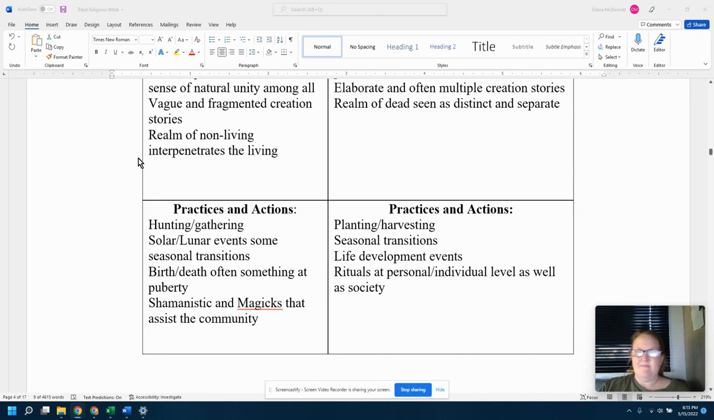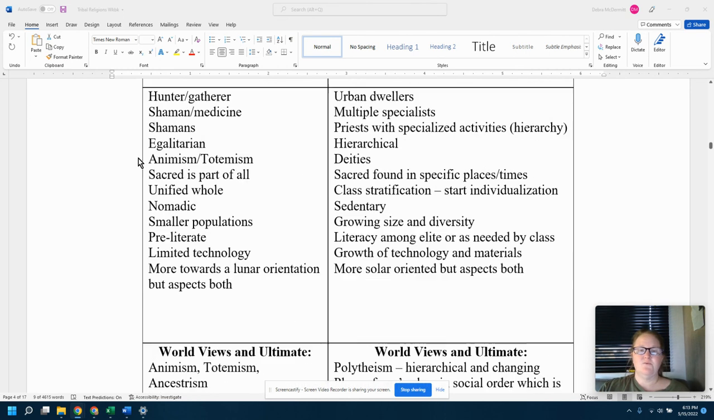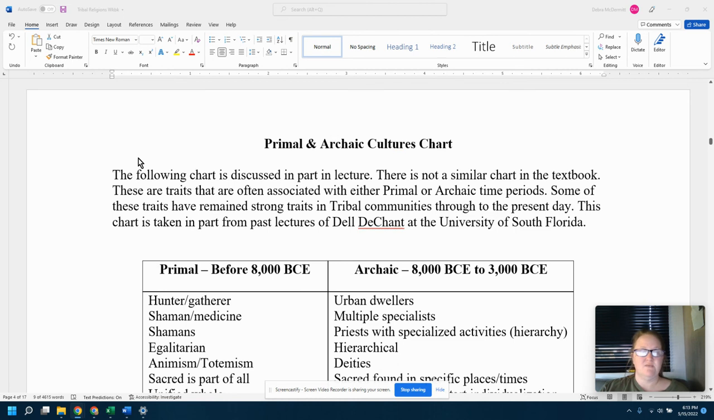All right. That's pretty much it. Look through this chart. If you have any questions, please let me know.